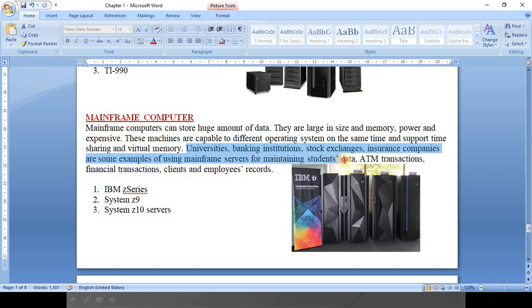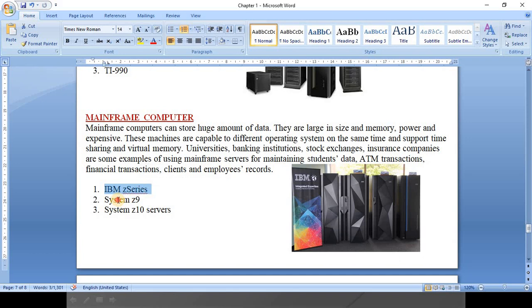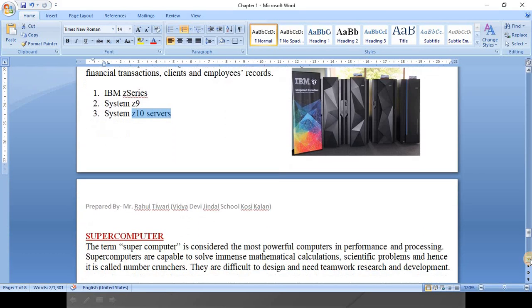So these are basically big servers, nothing else. Clear? Okay. And the examples are IBM Z series, System z9, System z10 servers. These are highly capable servers, and their sizes are also bigger than minicomputers.